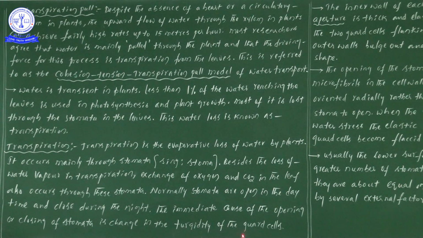If the point is understood, turgidity is nothing but when the plant cell is completely filled with water, it shows turgidity, and that particular cell we call a turgid cell. So now here one point: the immediate cause of opening and closing of stomata mainly depends on the turgidity of the guard cells. If the guard cells are completely filled with water, at that time we will observe the opening of guard cells. If water is not there within the guard cells, it leads to the closing of guard cells.